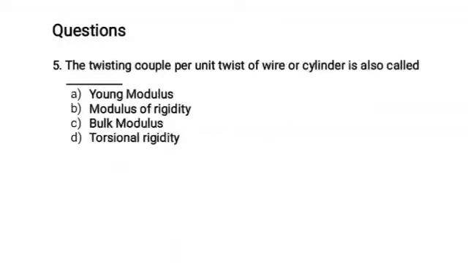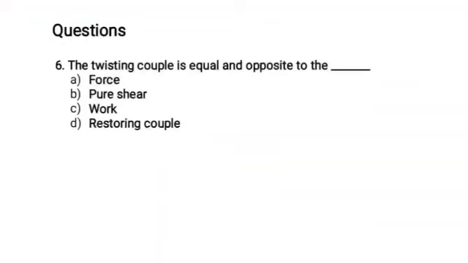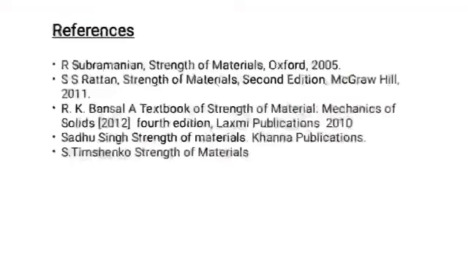Young's modulus. Twisting couple per unit twist of a wire or cylinder is also called torsional rigidity. The twisting couple is equal and opposite to the restoring couple. These are the reference books.